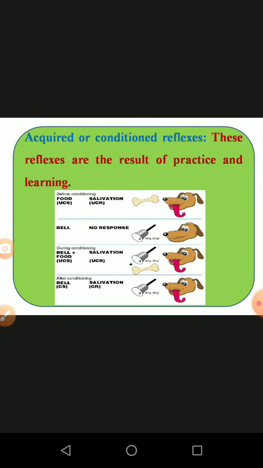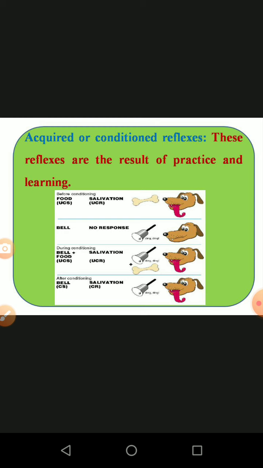Then the second type of reflex is called acquired reflexes. The acquired reflexes are reflexes that result from practice and learning. So I will give you one diagram, which is given for the psychological concept of the reflexes.